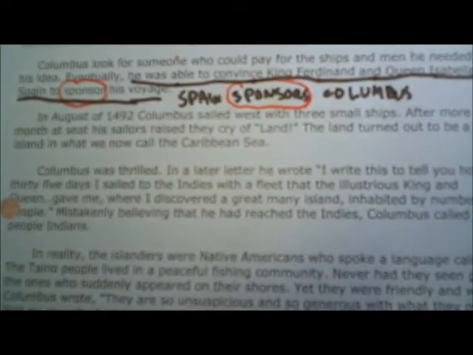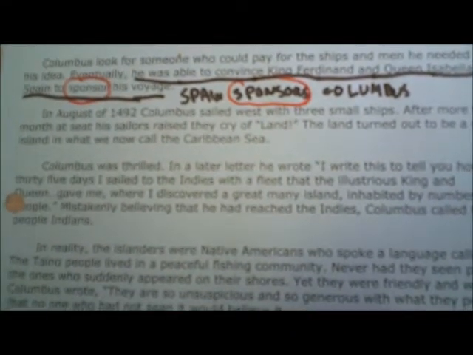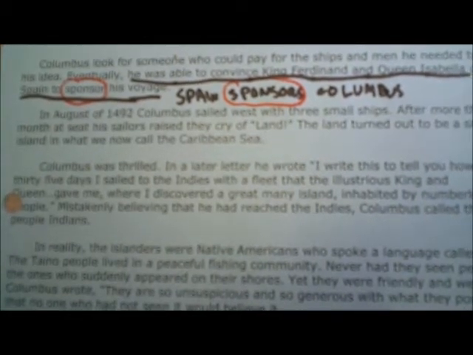In August of 1492, Columbus sailed west with 3 small ships. After more than a month at sea, his sailors raised the cry of land. The land turned out to be a small island in what we now call the Caribbean Sea. So, let's see some facts, right?